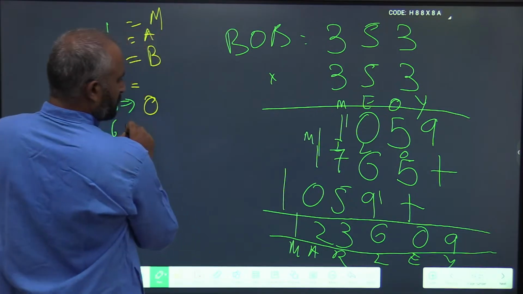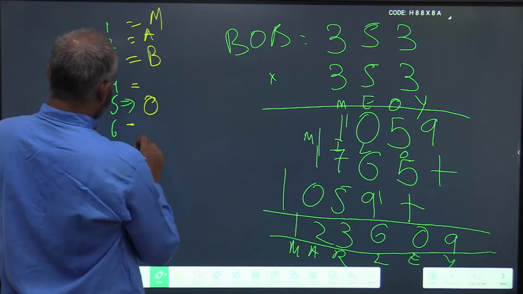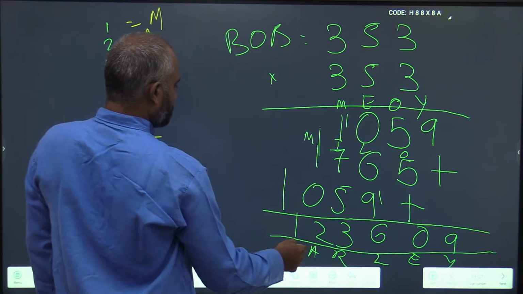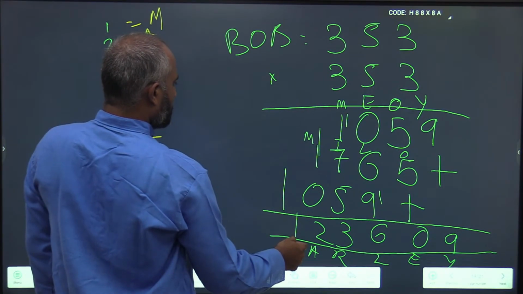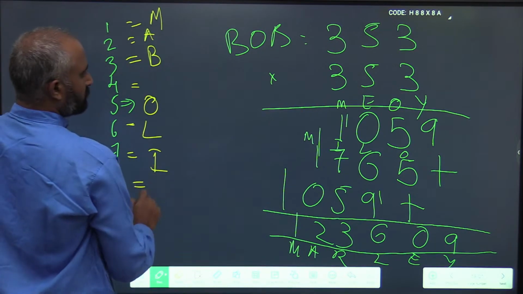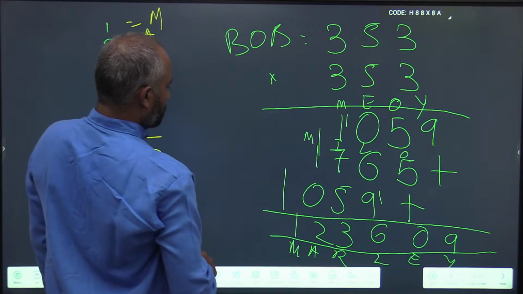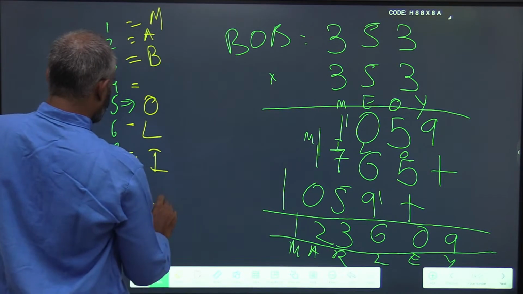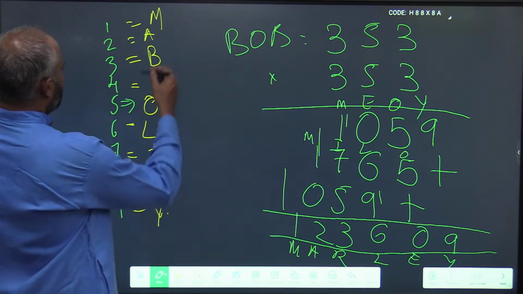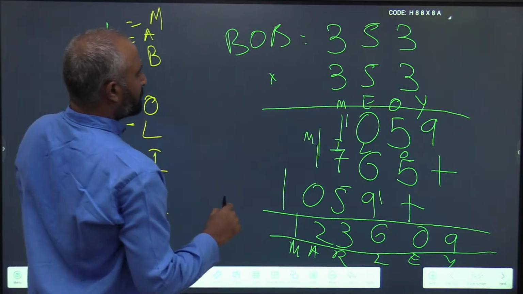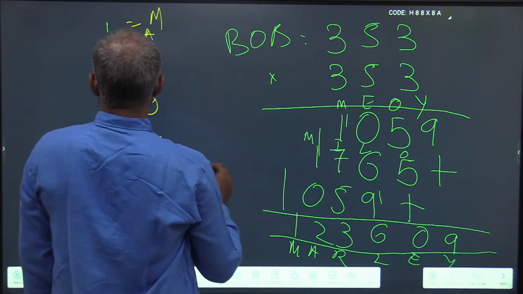No. Do we have a 6? Yes, L. 7 is I. And 9 is Y. What is R? R is 3, sorry.